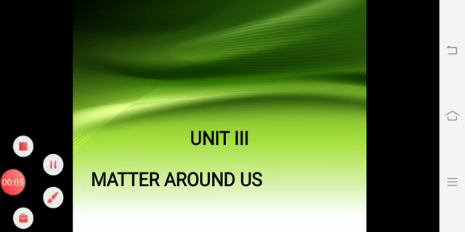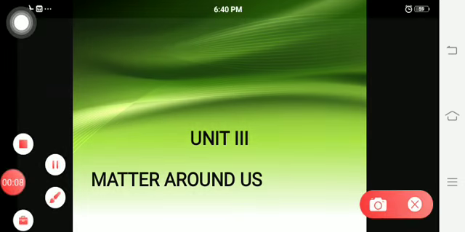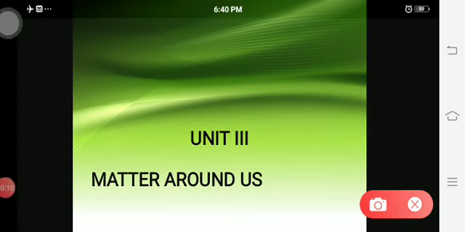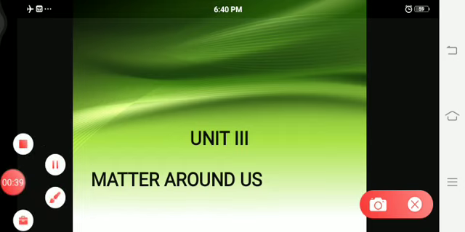Till now, we have completed two units. Unit 1, measurement. Unit 2, forces and motion. In Unit 1, measurement, the book back questions are given, and I have created some creative questions. I will share it. And in Unit 2, also, the book back questions are going on. More or less we are going to complete unit 2 also, and creative questions are also ready for unit 2. So unit 1 and unit 2 come under physics.